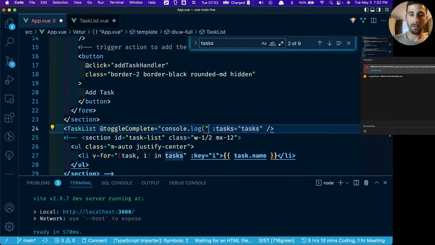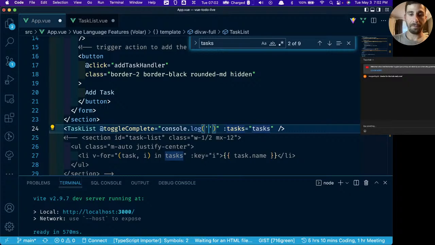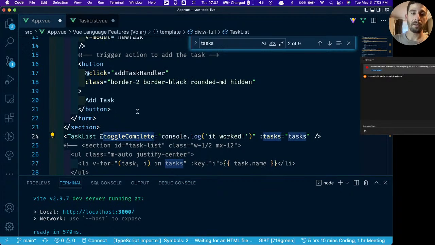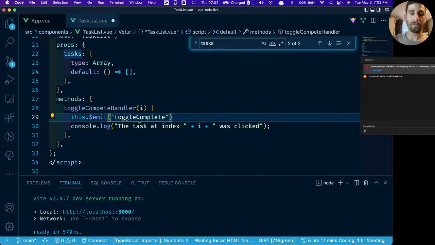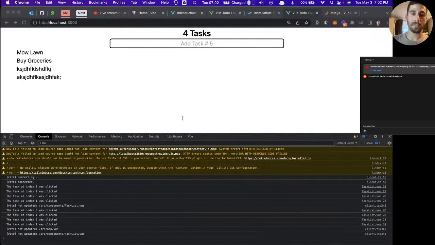Console log. I'm not sure if you can console log from the template, but we're about to find out. It worked. Let's try this. So it's called toggle complete, which means if we go to the task list, all we have to do is put in toggle complete. And now let's try this and see if it works.